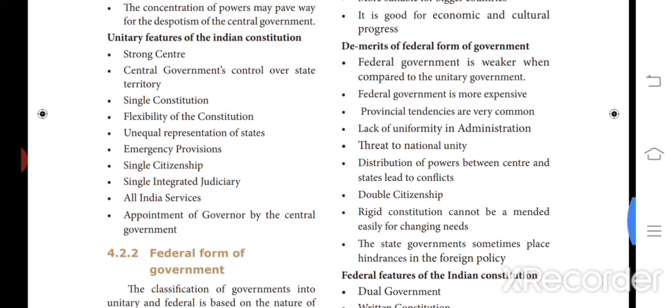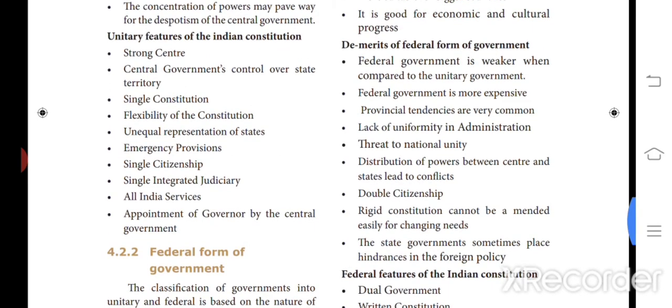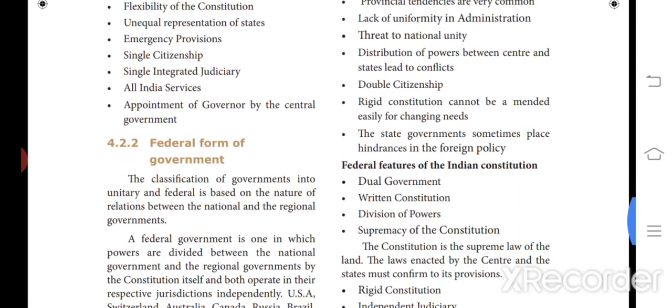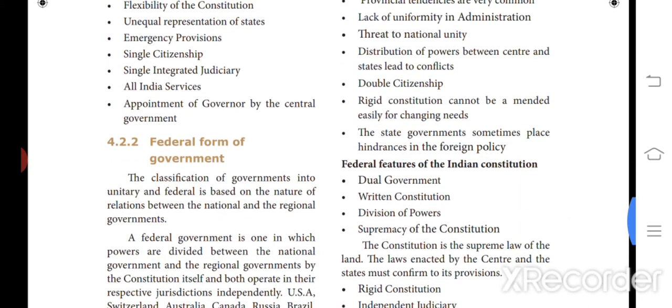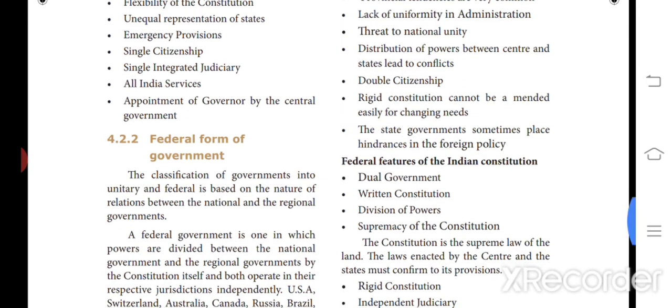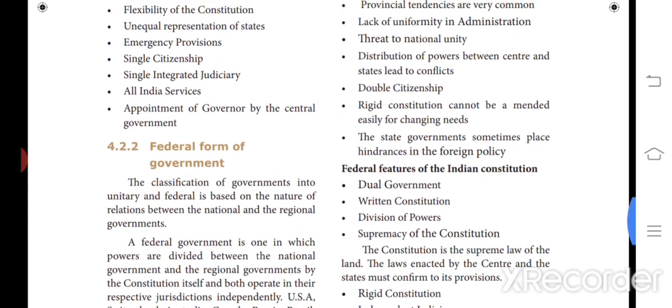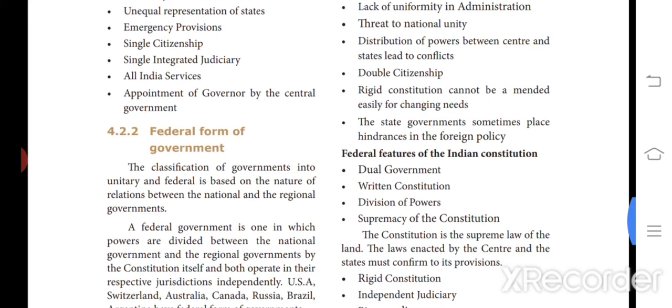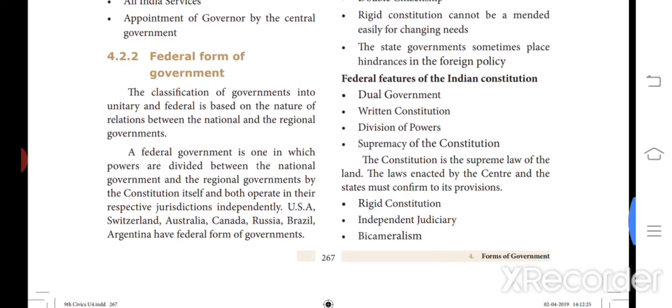Distributing power between the center and the states leads to complex issues. Here we have double citizenship, and a rigid constitution cannot be changed easily for changing needs, so we are not able to change the constitution according to our needs. These are some of the demerits of federal forms of government.